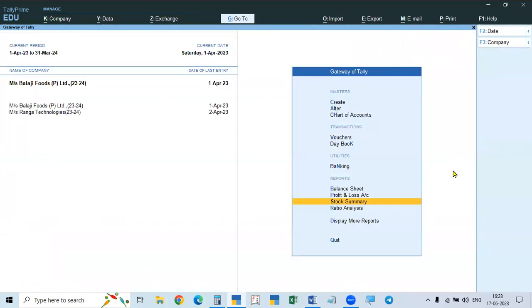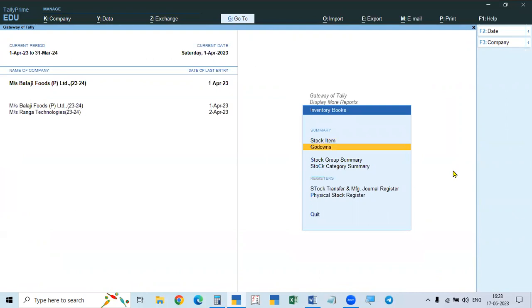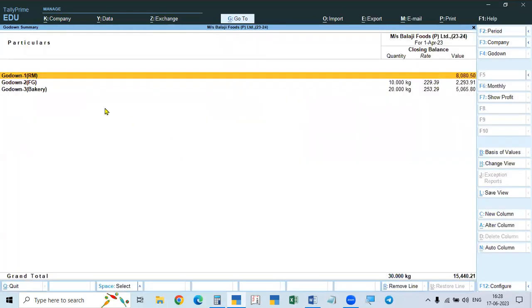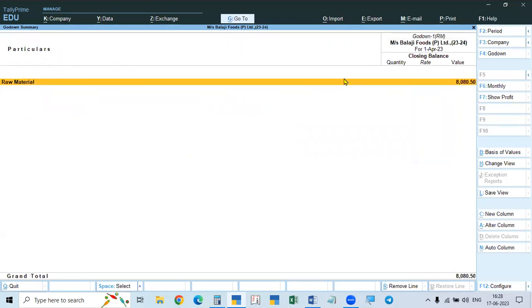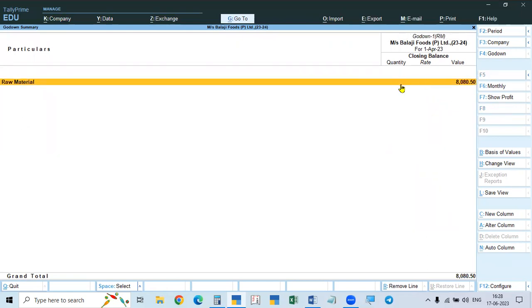If you want to see godown wise, go to display more reports and then inventory books. Then in reports, select godown. If you go to primary, you can see totally. In godown 1, this is the raw material. It is not showing the quantity here because these units are pieces and kgs and so on.